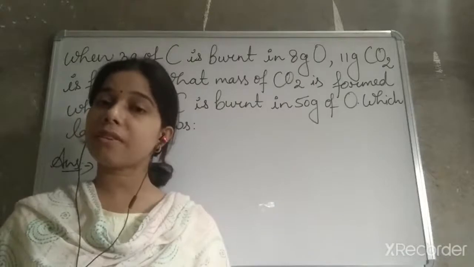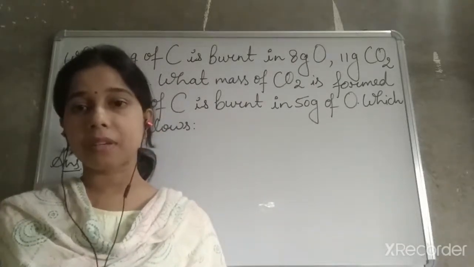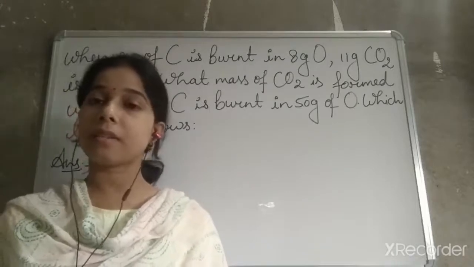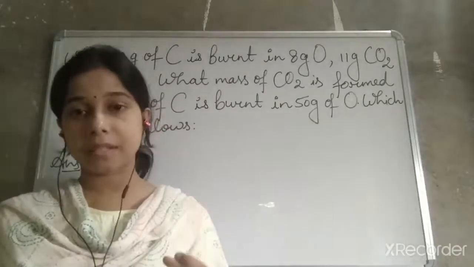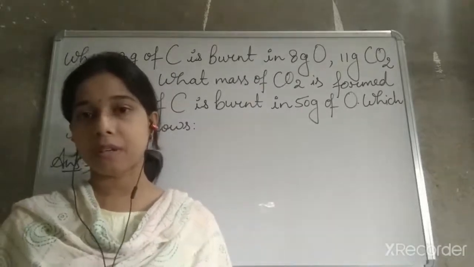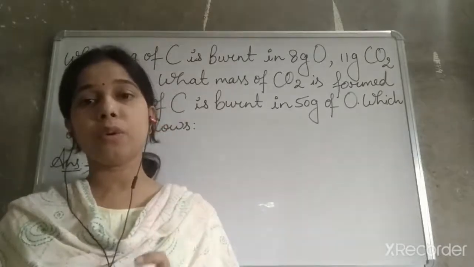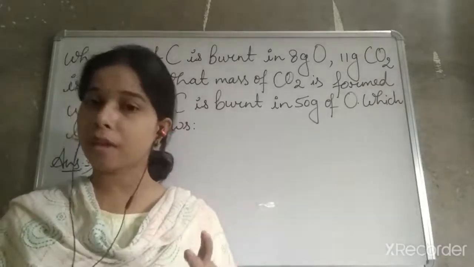Now, what is the law of conservation of mass? It is the law in which mass is conserved. It means that mass can neither be created nor destroyed in a reaction. The total mass of the reactants is equal to the total mass of the products.